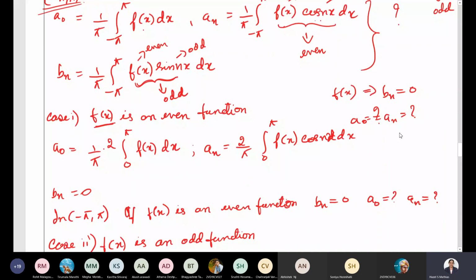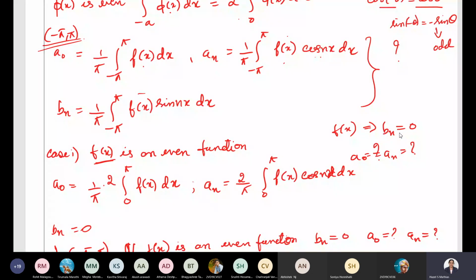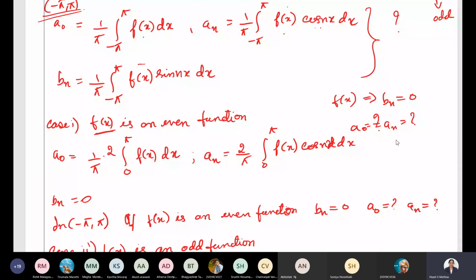Now what happens, you check here. Tell me what happens here. f of x is an odd function. So when f of x is an odd function, the integral from minus a to a of f of x is going to be 0. So a naught is going to be 0. Similarly, what is f of x cos nx? f of x is odd, cos is even, product of odd and even is going to be odd.